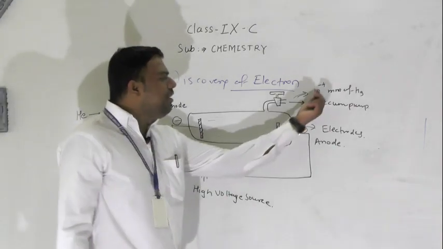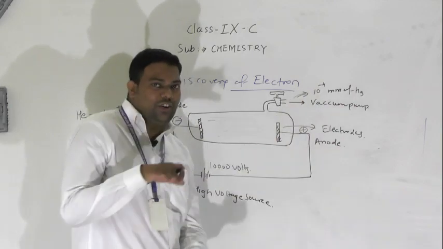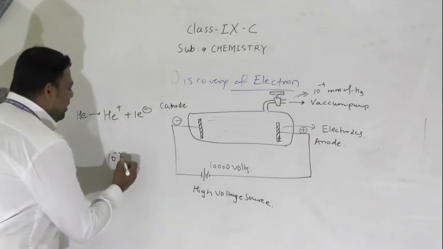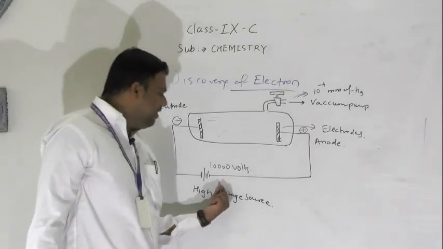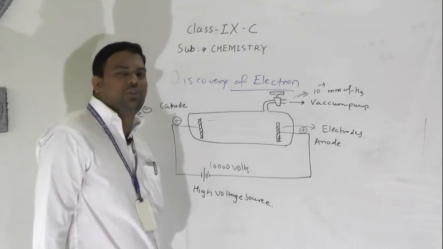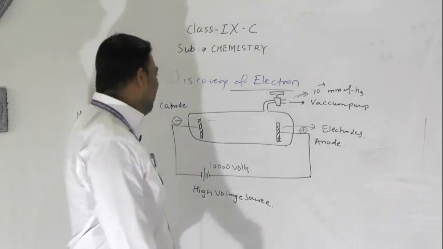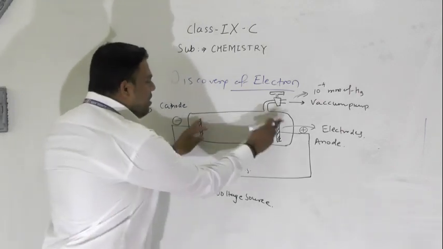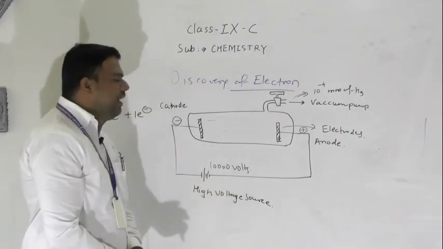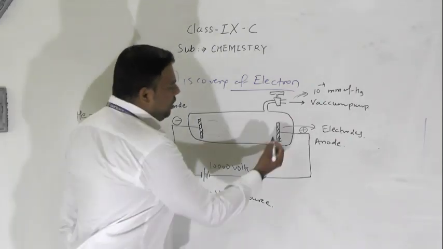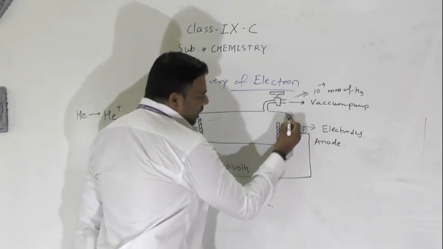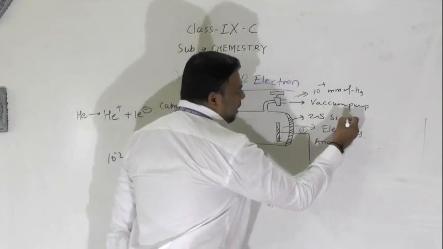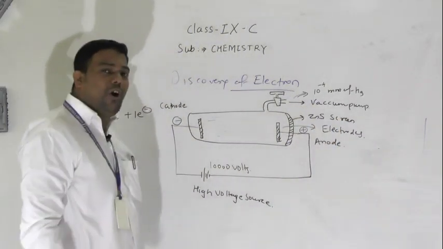Now what will happen when we minimize the pressure? The pressure will decrease, and we have to minimize it to about 10 raised to minus 2. If you also apply the high voltage source, then what did Sir J.J. Thomson observe? A bright spot on this ZnS screen in the CR tube, the zinc sulfide screen.